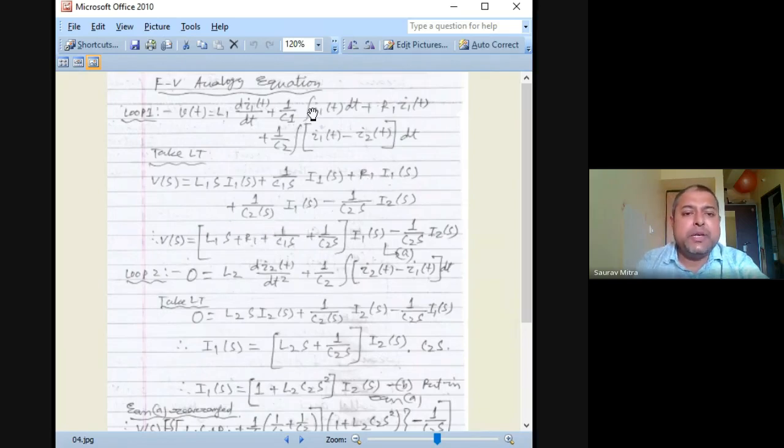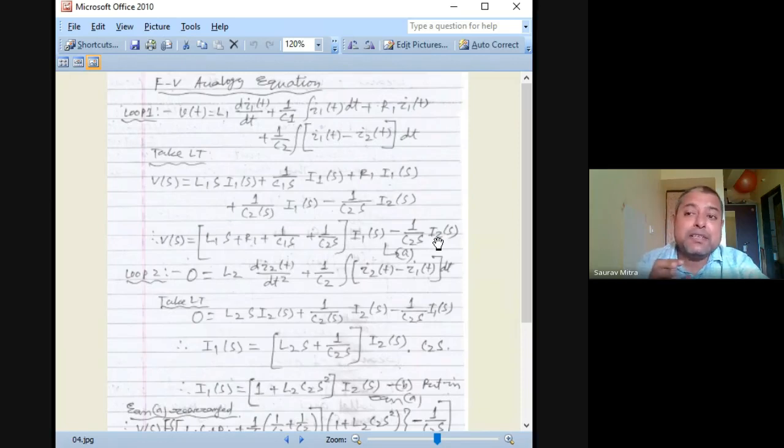Then 1 by C2 into S. So this is 1 by C2 and integration becomes S. So 1 by C2 into S I1s minus 1 by C2 into S into I2s. So here what you are finding is a relationship between Vs, I1s and I2s. If you want to convert this into standard FV form, here you substitute I1s is equal to SQ1s, and here you substitute I2s is equal to SQ2s.